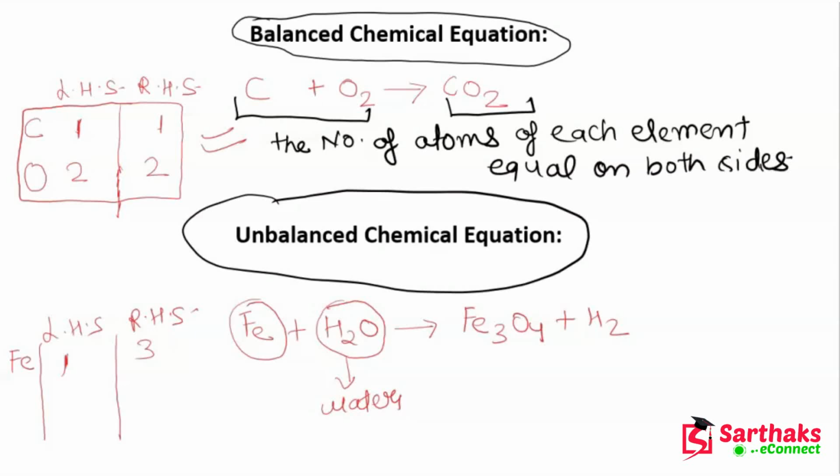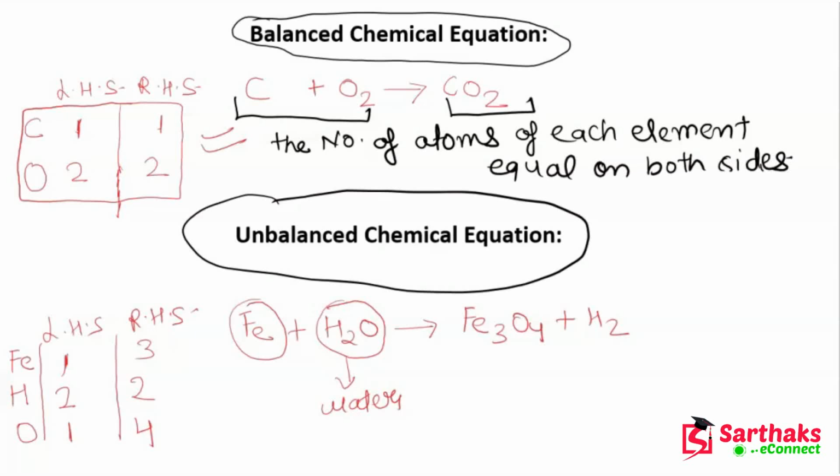So now let's talk about this hydrogen. Okay, so on the LHS side, number of hydrogens are 2, and on the RHS side it is also 2. Now let's talk about oxygen. So on the LHS side, the number of oxygen is 1, but on the RHS side it is 4.